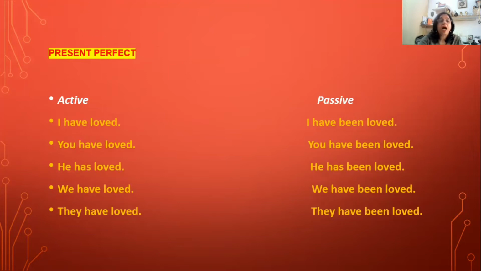Present perfect tense, I have loved, I have been loved in the passive voice. You have loved, you have been loved. He has loved, he has been loved. We have loved, we have been loved. They have loved, they have been loved.